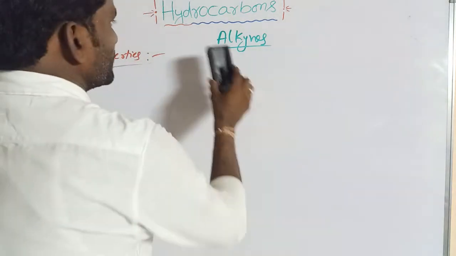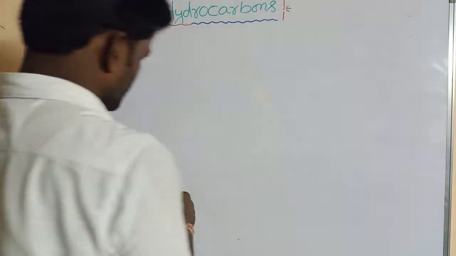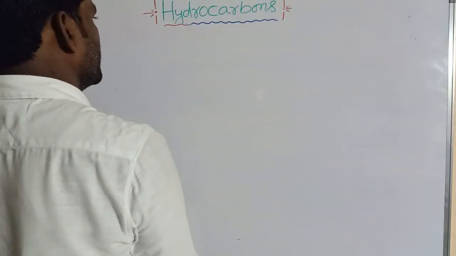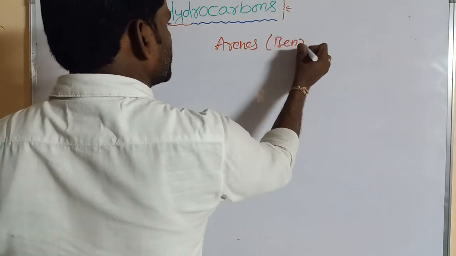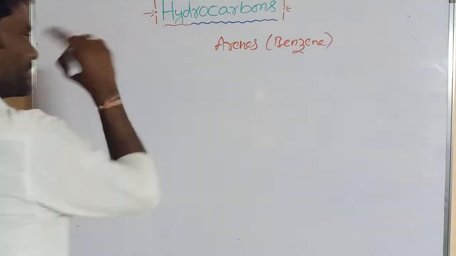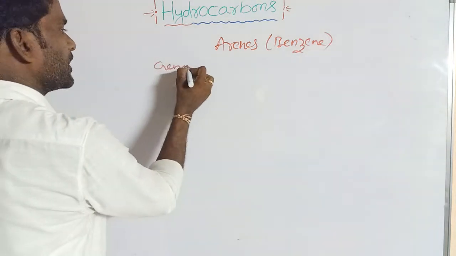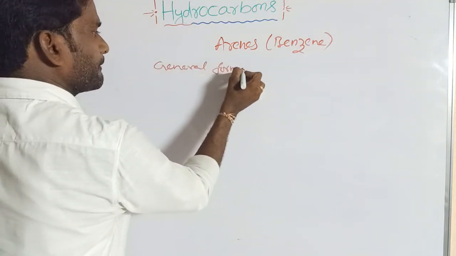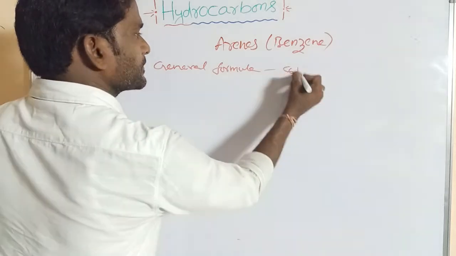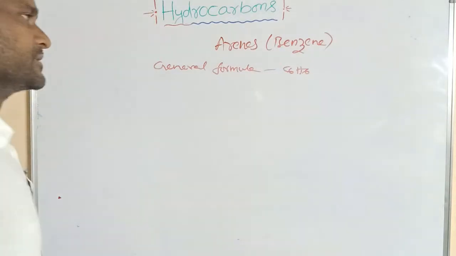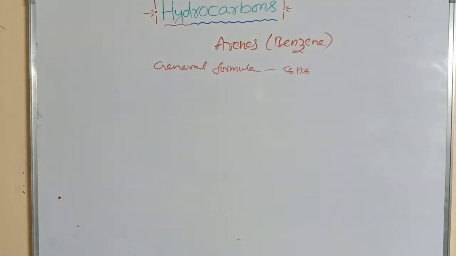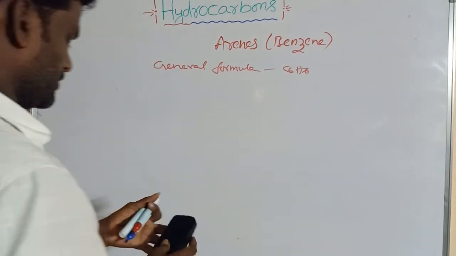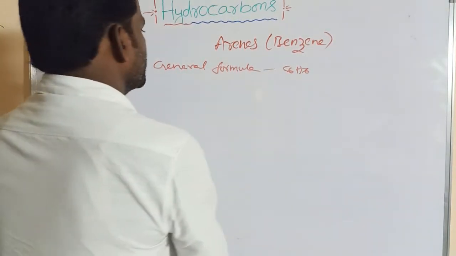Now I am going to explain about arenes, like benzene. What is its formula? Its general formula is C6H6.